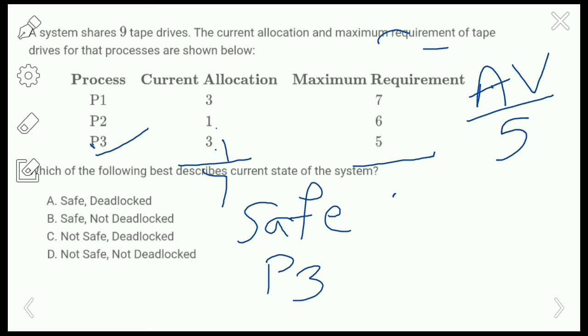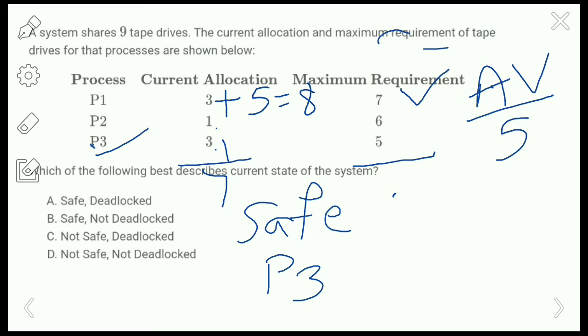So now the available resources are 5. Okay, so if we check starting from P1, we have the current allocation of 3 and the available free tape drives are 5. So 3 plus 5 is 8, so the available tape drives are more than the maximum requirement. So that means it will satisfy the maximum requirement, right?